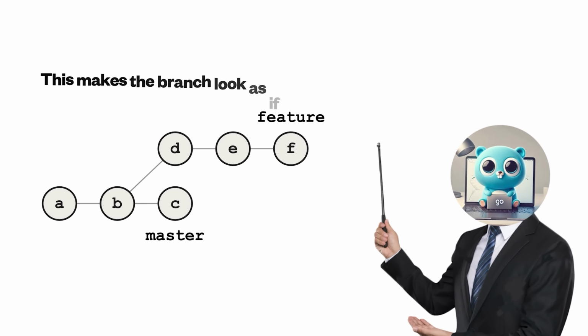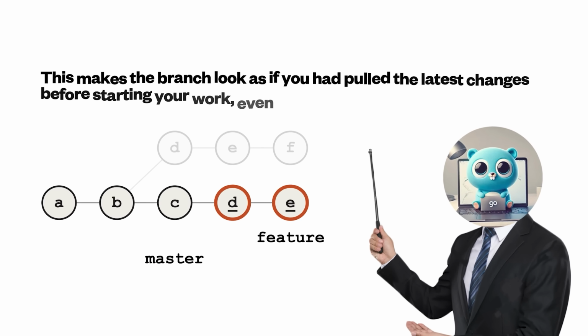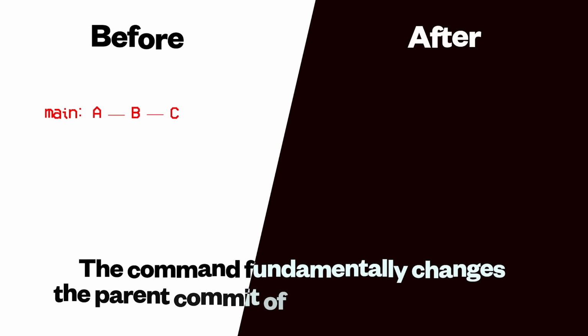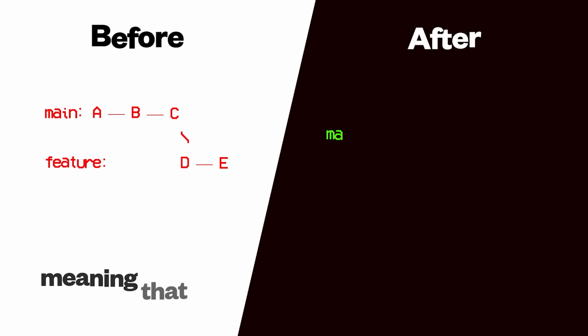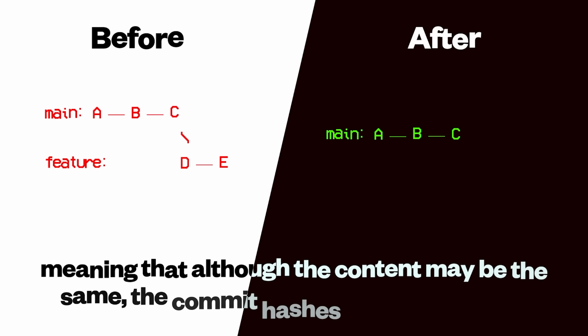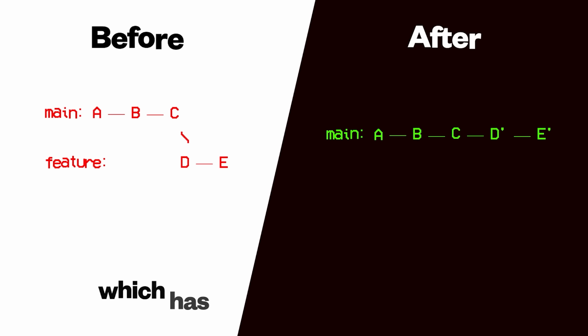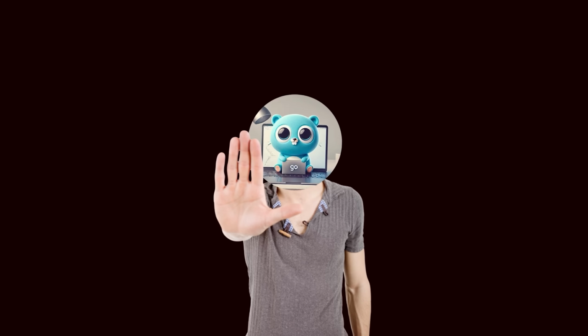This makes the branch look as if you had pulled the latest changes before starting your work, even if you actually didn't. The command fundamentally changes the parent commit of each rebased commit, meaning although the content may be the same, the commit hashes are entirely new, which you'll see has important consequences. Okay, but hold the phone.